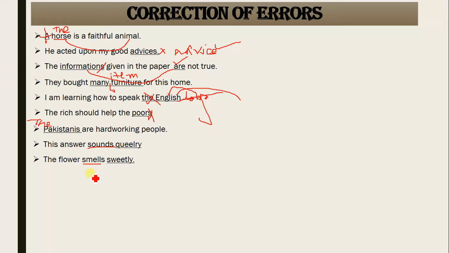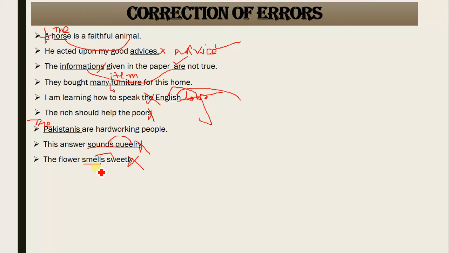You have already read about them in detail, but it's a recalling activity. You know that all the sensory verbs and linking verbs always take an adjective with them, not an adverb. So sweetly would be wrong. We need to add an adjective with the sensory or linking verbs.